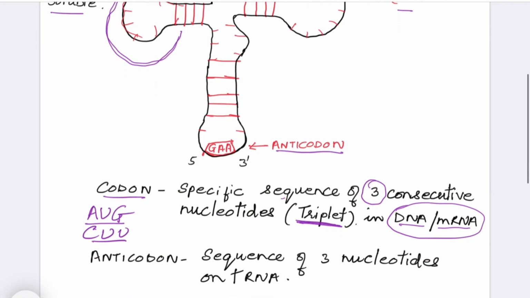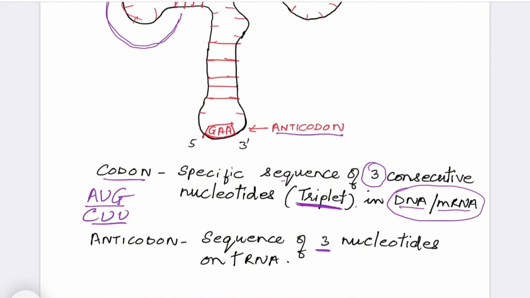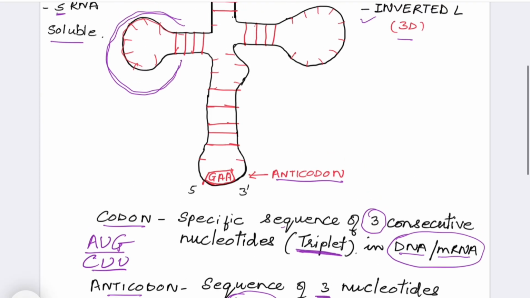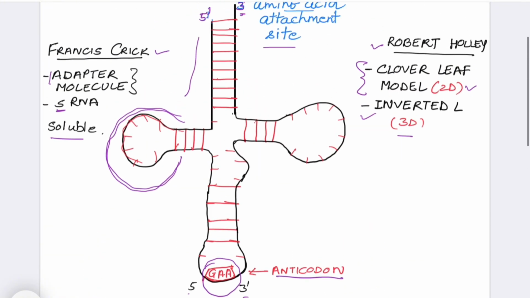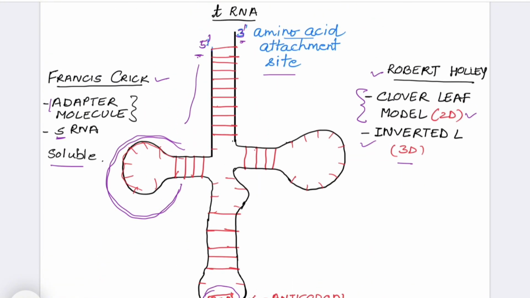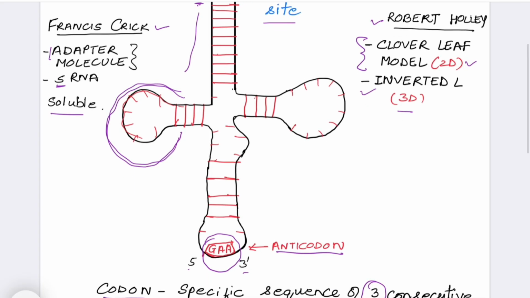Whereas an anticodon is again a sequence of 3 nucleotides, but it is on tRNA. So the sequence on tRNA is known as the anticodon. Here is the anticodon, read from 5 prime to 3 prime direction, because you can see that this end is 5 prime and this end is 3 prime. So when we read it, GAA.